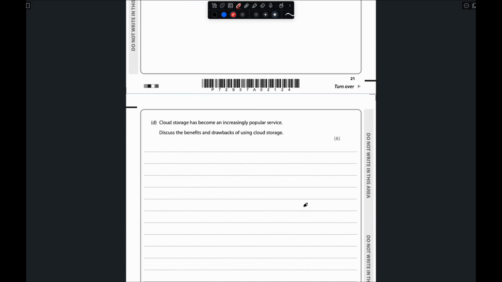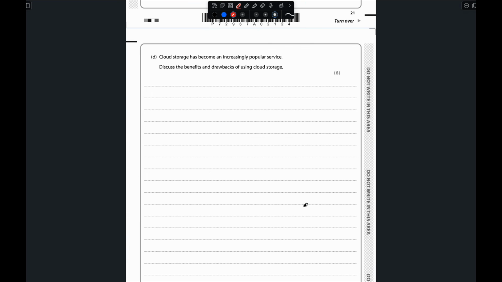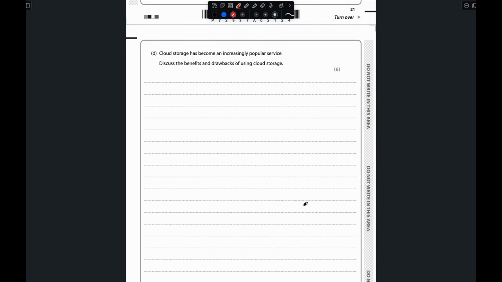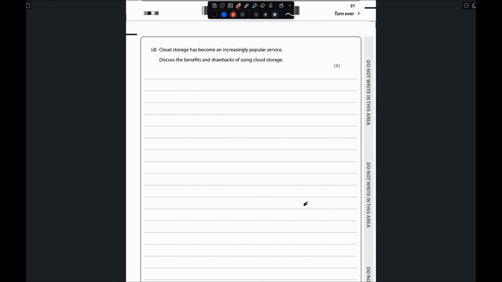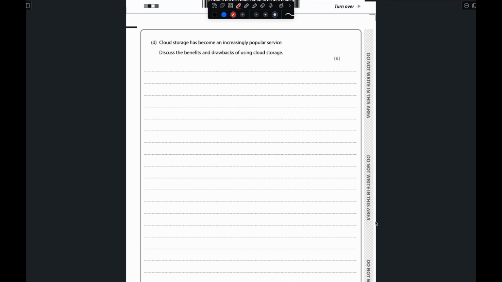Now we'll move to the last question: cloud storage has become an increasingly popular service. Discuss the benefit and drawback of using cloud storage. Question number 6. Before answering question number 6, always remember that we have to add a conclusion. Whatever answer you give, based on that you give a conclusion, okay? Because in the mark scheme they mention that a conclusion is needed.